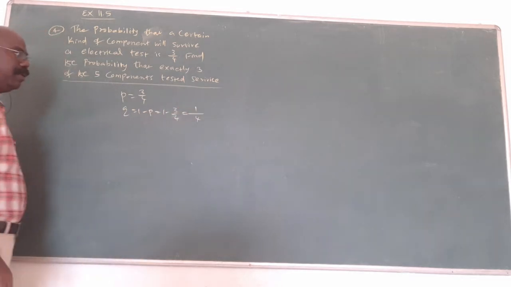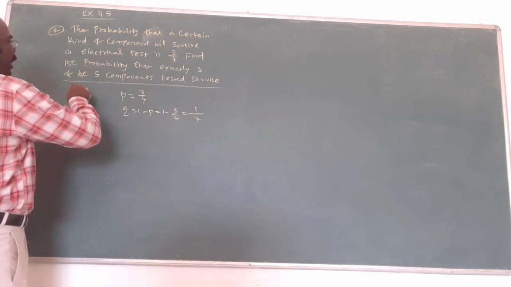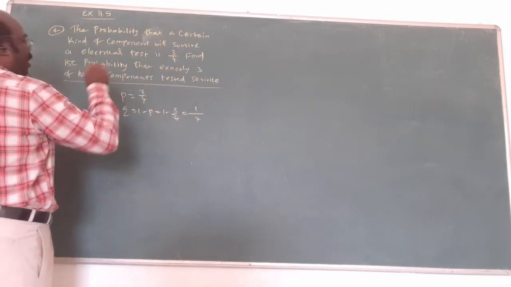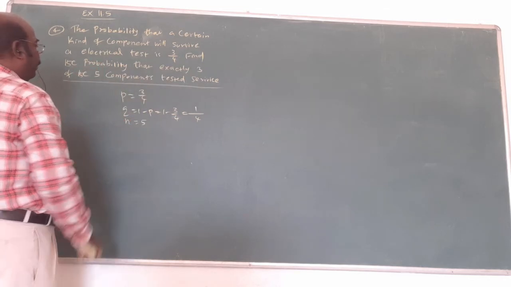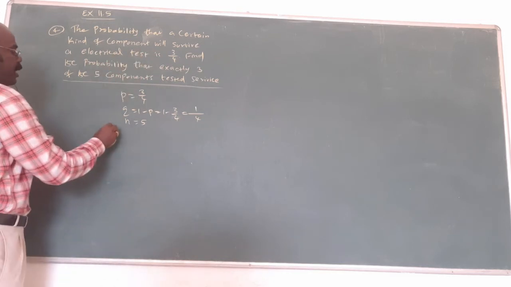Find the probability that exactly 3 of the 5 components survive. n is what? 5. 3 out of 5: we have 5 components, no? Out of 5, that's why n is 5. Exactly 3 is asked. Immediately take the formula.